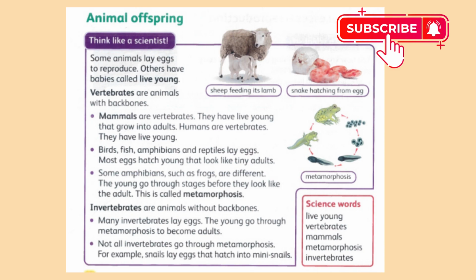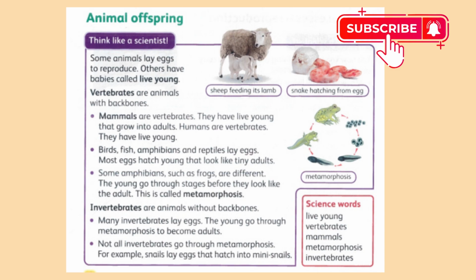Some amphibians, such as frogs, are different. The young go through stages before they look like the adult. This is called metamorphosis. Invertebrates are animals without a backbone. Many invertebrates lay eggs. The young go through metamorphosis to become adults. Not all invertebrates go through metamorphosis. For example, snails lay eggs that hatch into mini snails.